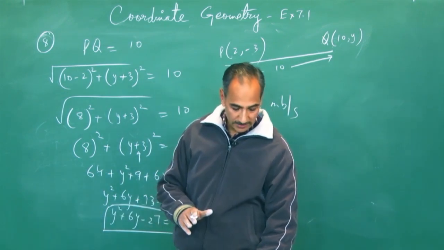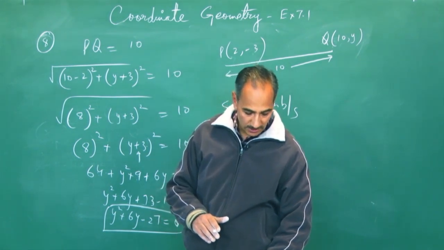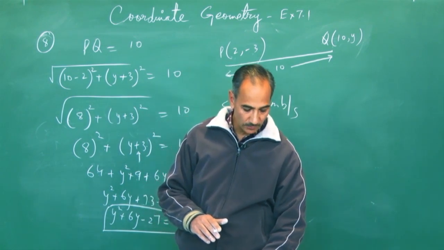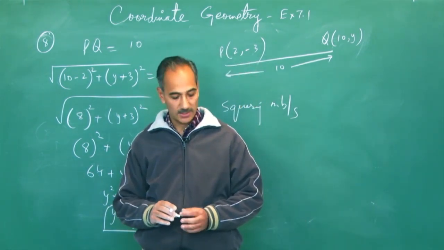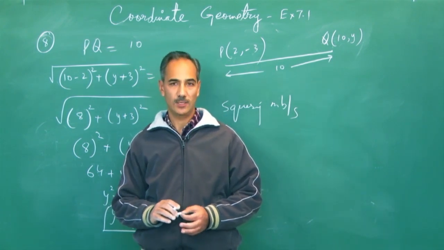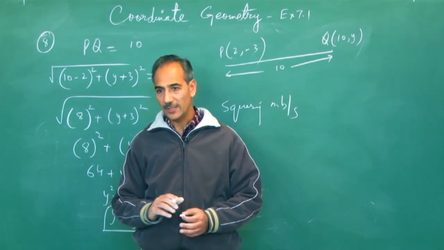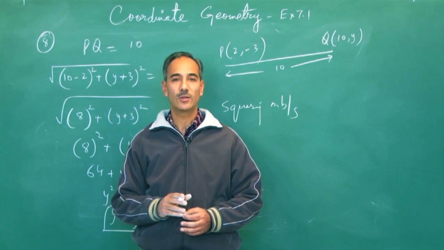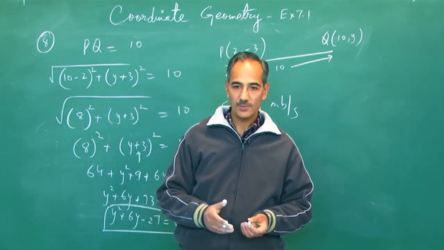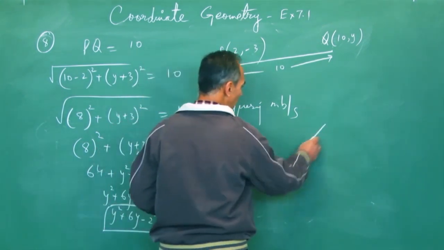Now question number 10 asks you to find a relation between x and y such that the point x, y is equidistant from the points 3, 6 and minus 3, 4. So again two points are given, 3, 6 and minus 3, 4, but you are asked to find the relation between x and y. What does that mean? It means you don't have to find the value of x or the value of y, you have to find a relation between x and y. That means an equation, because an equation is simply a relation. So you will apply the same logic, my dear friends.